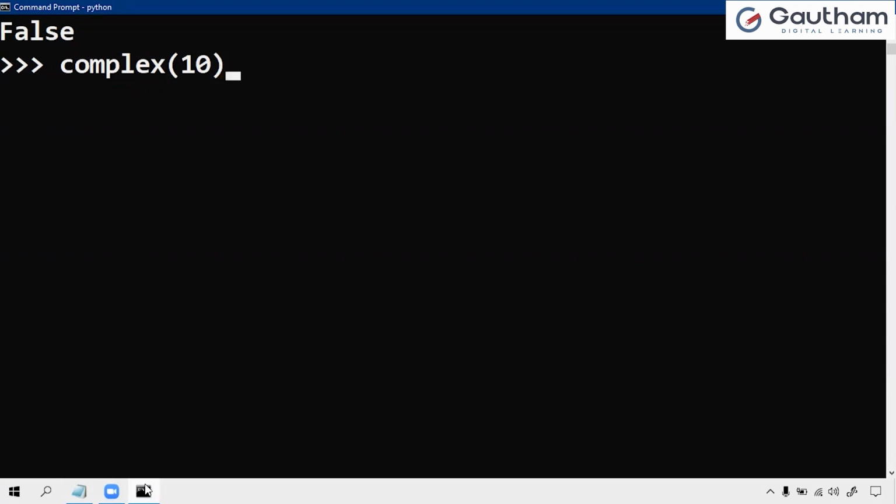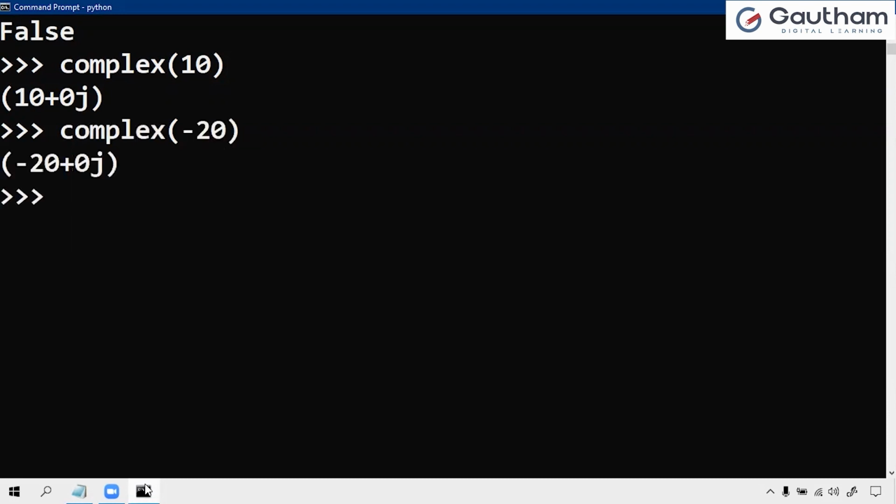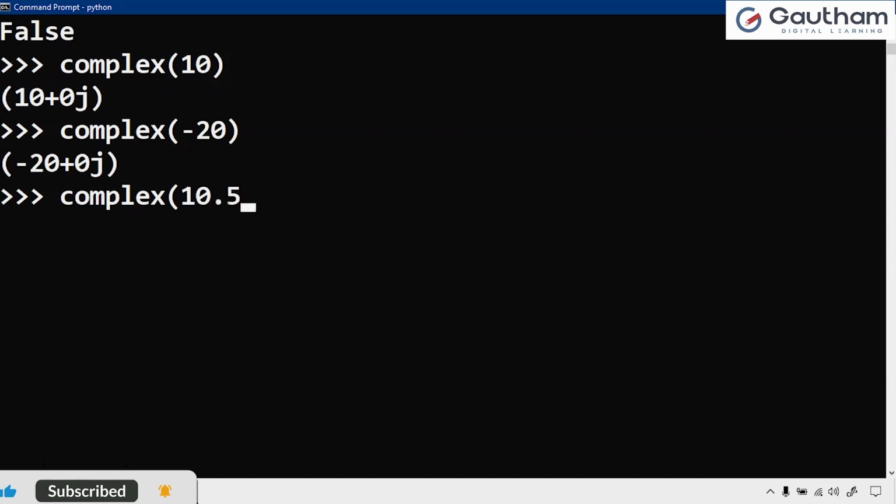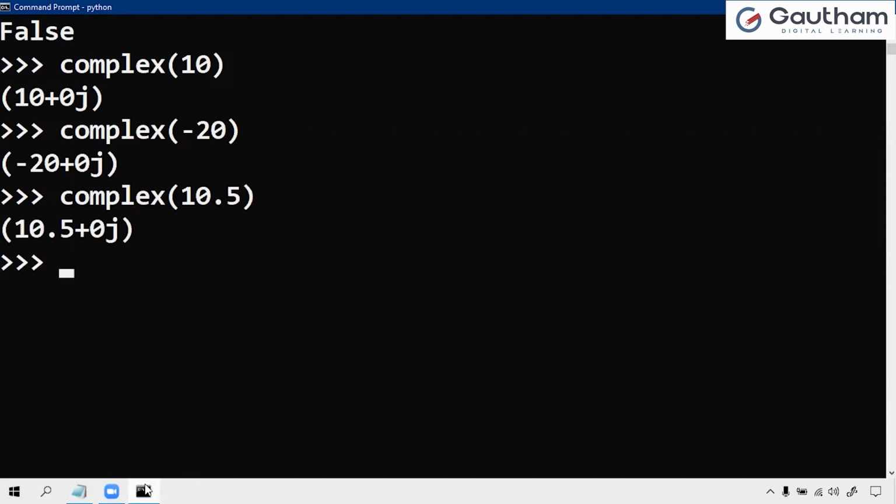Complex format is A plus Bj. So here the A value, the real value, is 10. So 10 plus, what about imaginary? We are not taking anything, so by default it takes 0. The output is 10 plus 0j. The integer value, whatever it is, it will take, like minus 20 plus 0j. Complex of float values, I'm taking 10.5: 10.5 plus 0j.